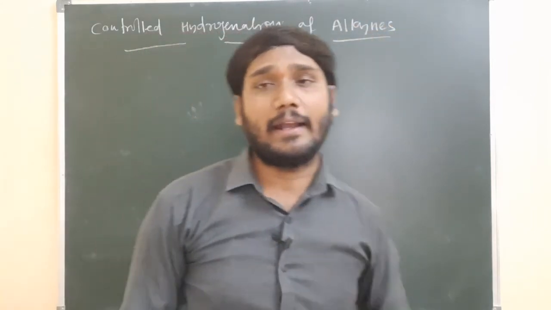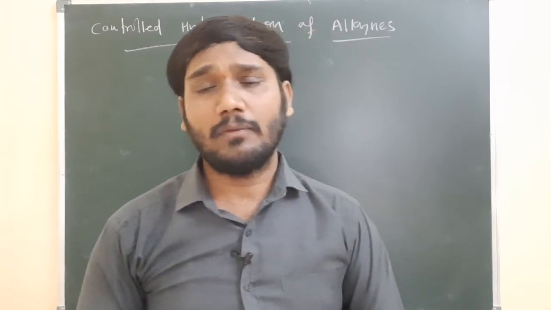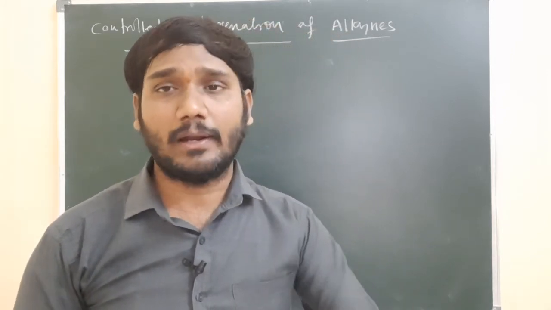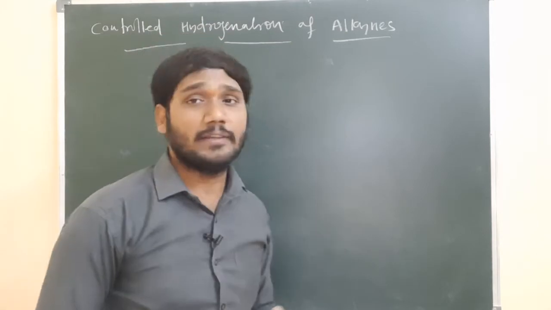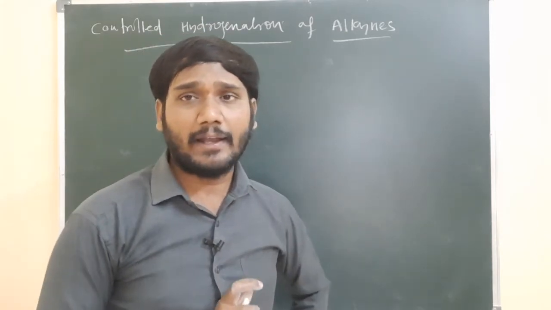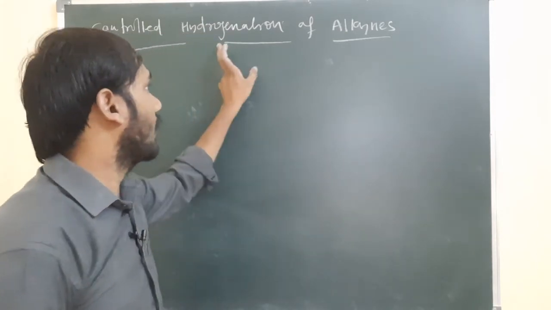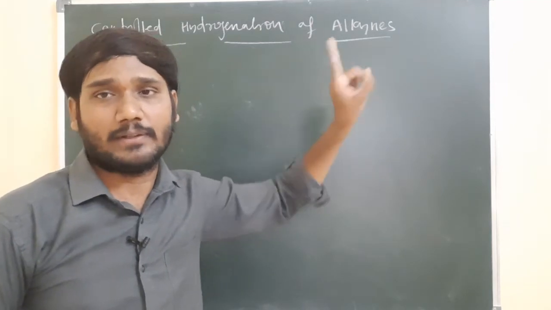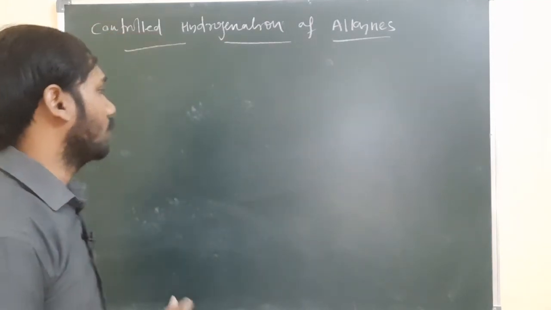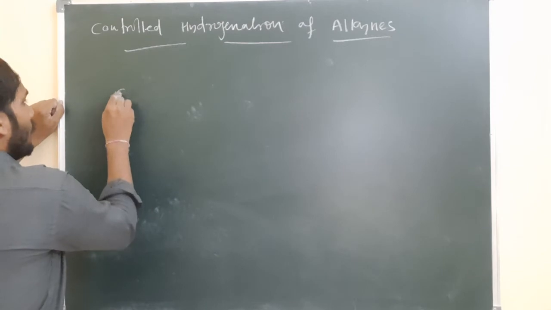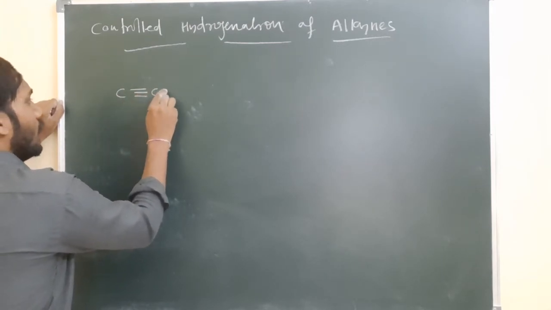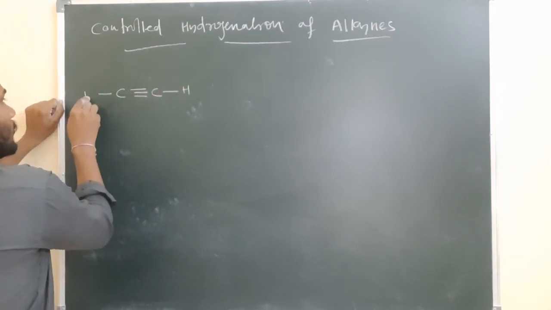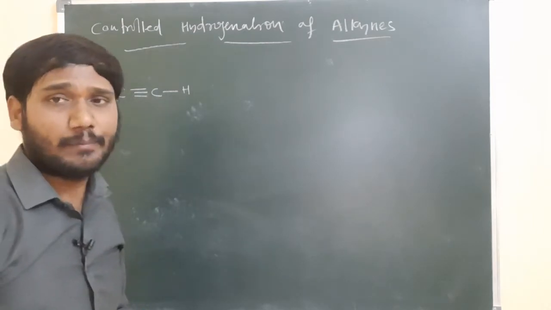I am taking the alkynes. What is the meaning of alkynes? A carbon to carbon triple bond is what we call an alkyne. I am doing the controlled hydrogenation process on these alkynes. Let us see how we can do controlled hydrogenation. Alkynes, as we know, have a carbon to carbon triple bond.